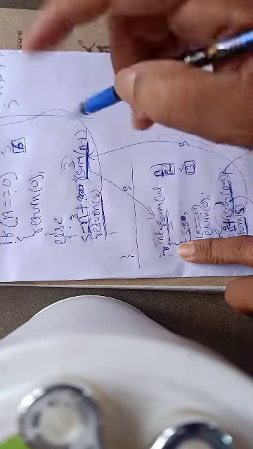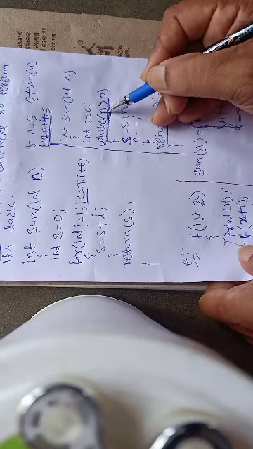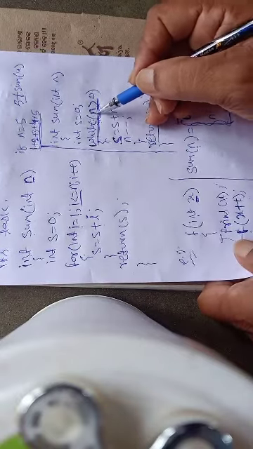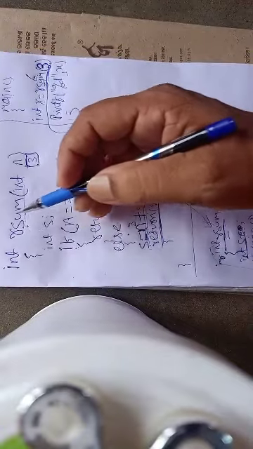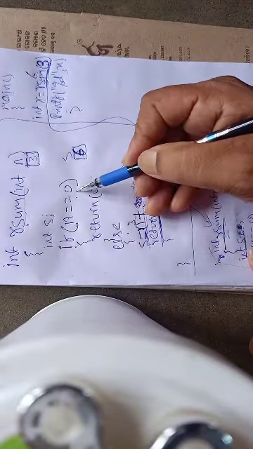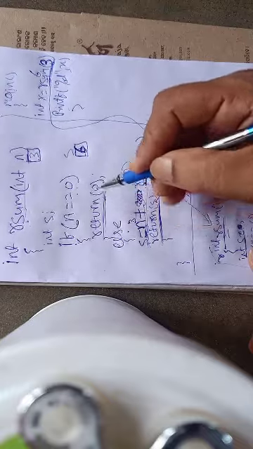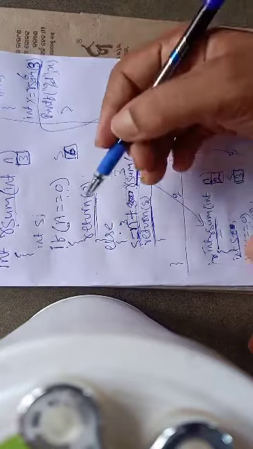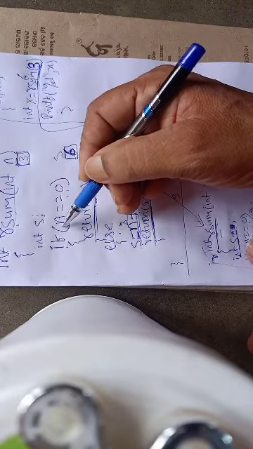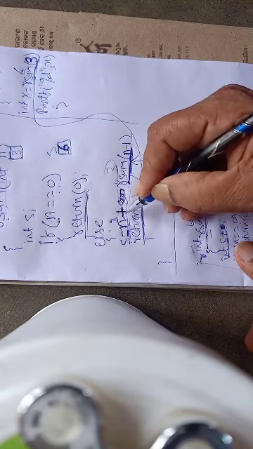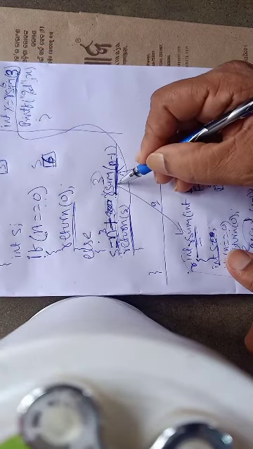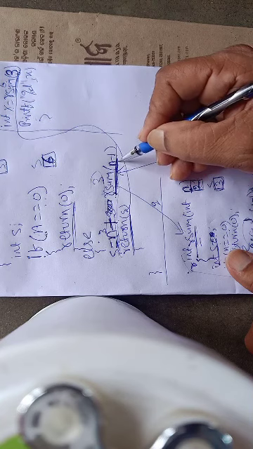The exit criteria of the loop was n equal to 0, not greater than 0, because as long as n is greater than 0 the loop shall continue. So that exit criteria was used in my recursion program: if n equal to 0, then return. So return is my exit criteria. Otherwise, if n is not equal to 0, then the else part shall execute, and in the else part, before performing addition, I should make a call to the recursion by reducing the parameter value.